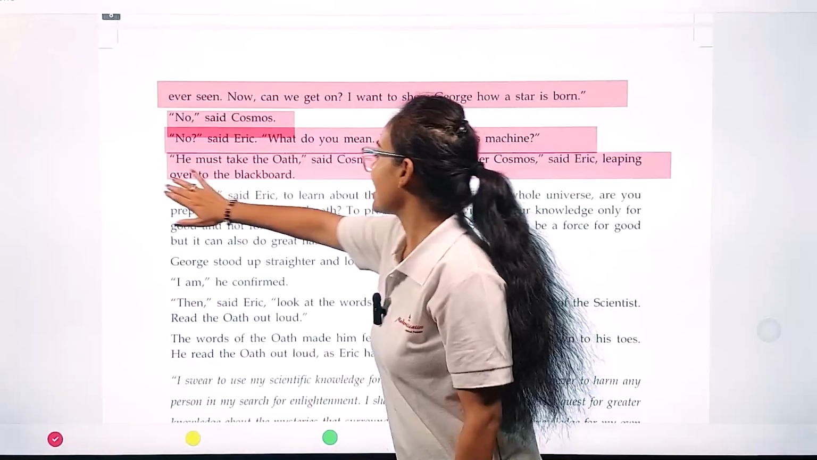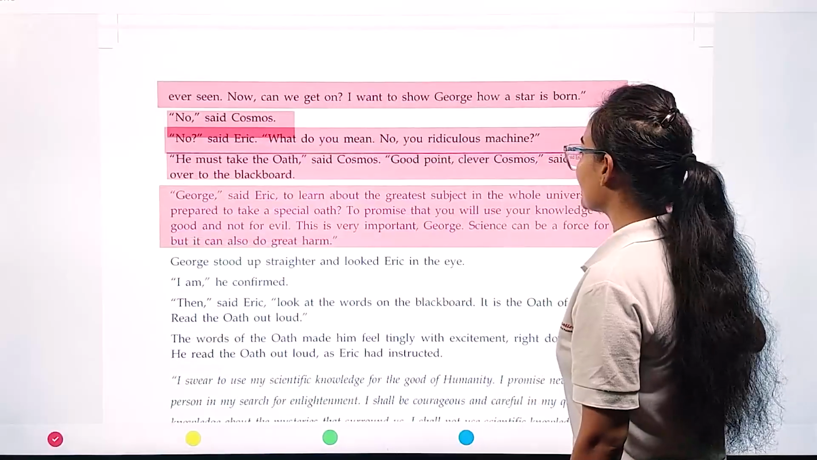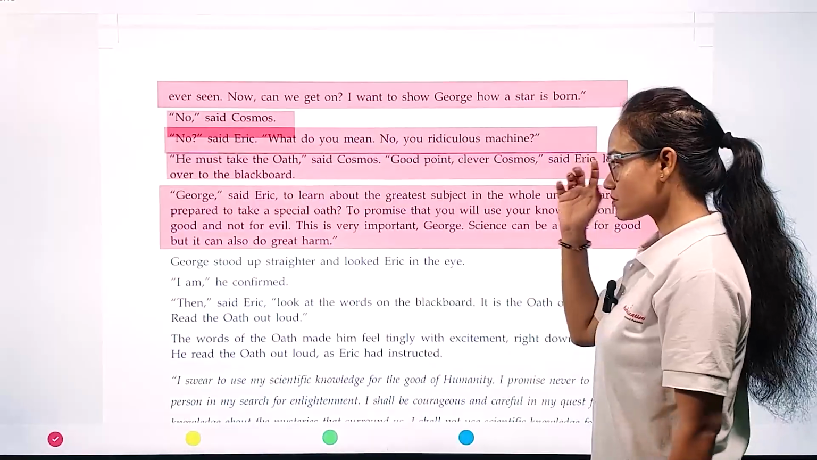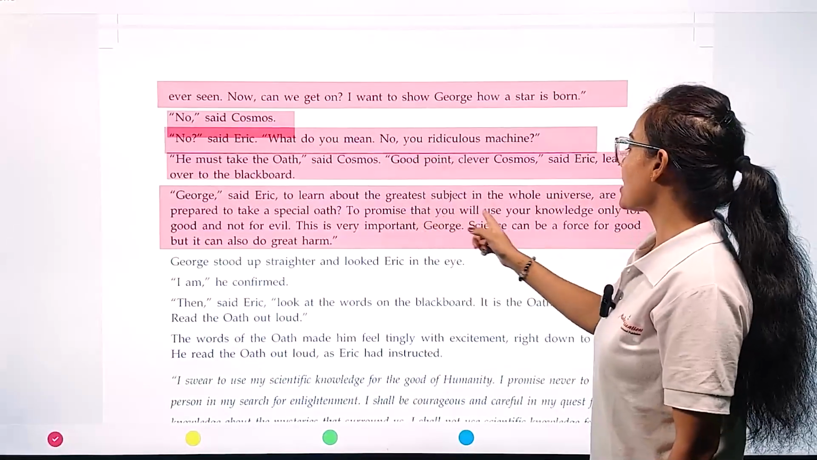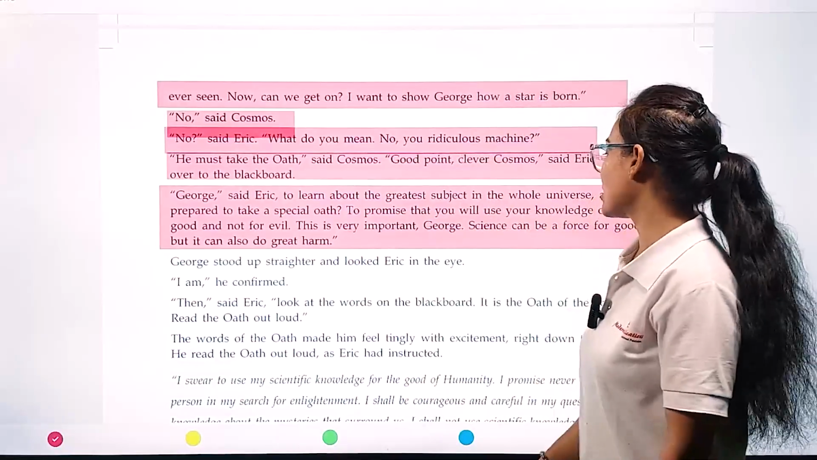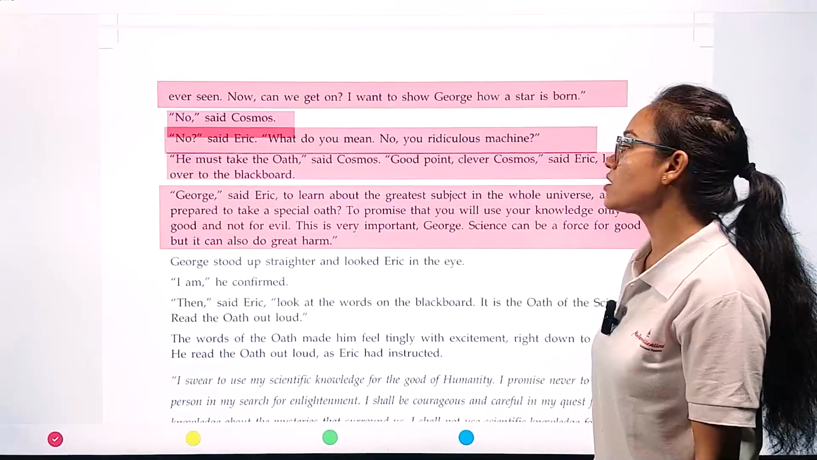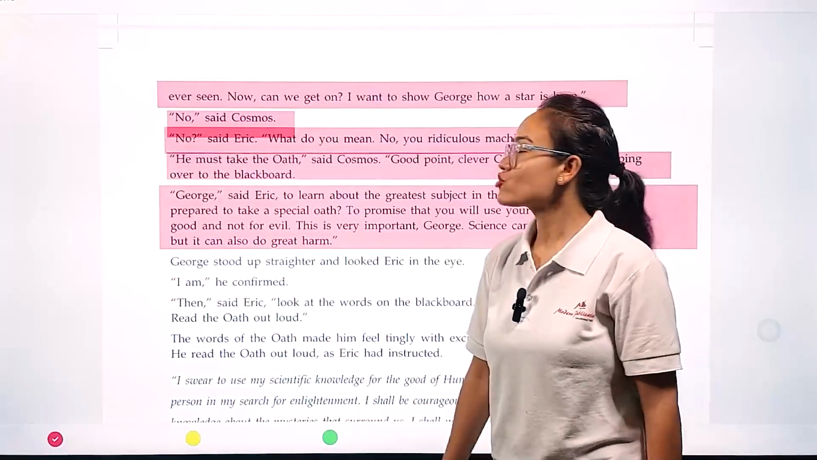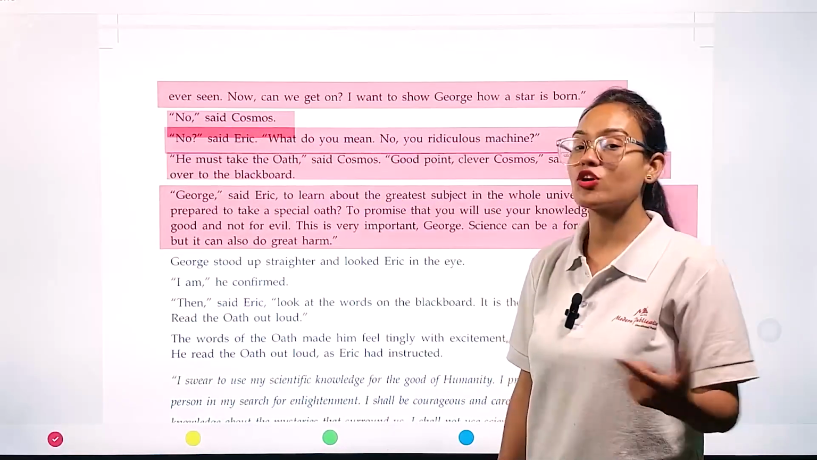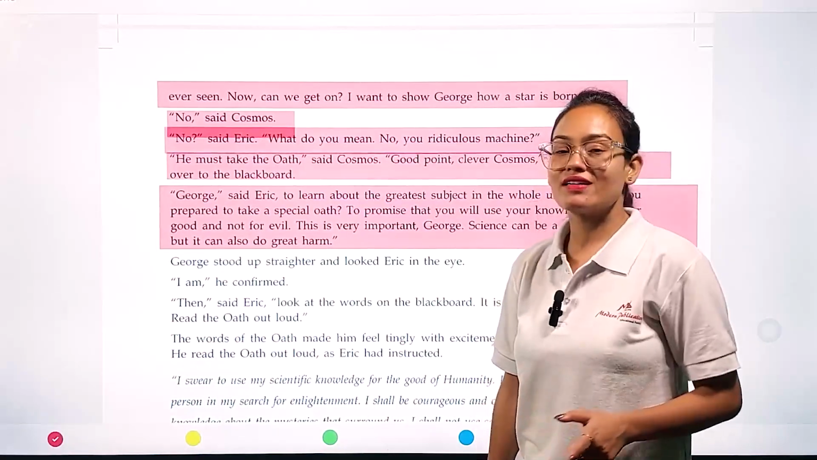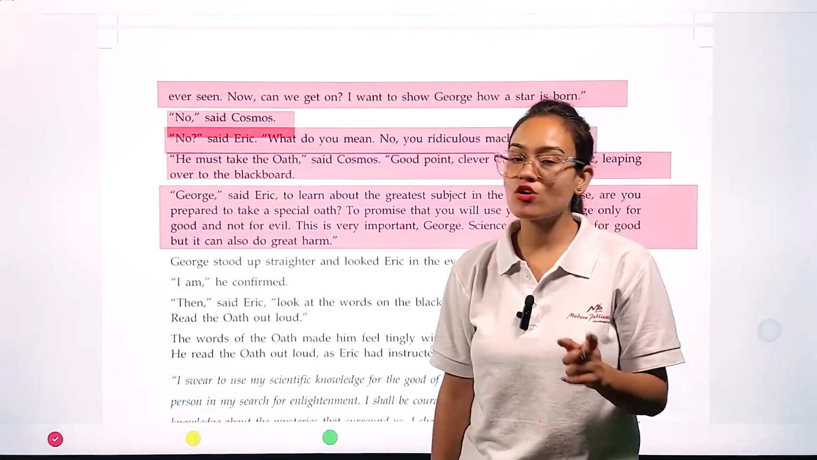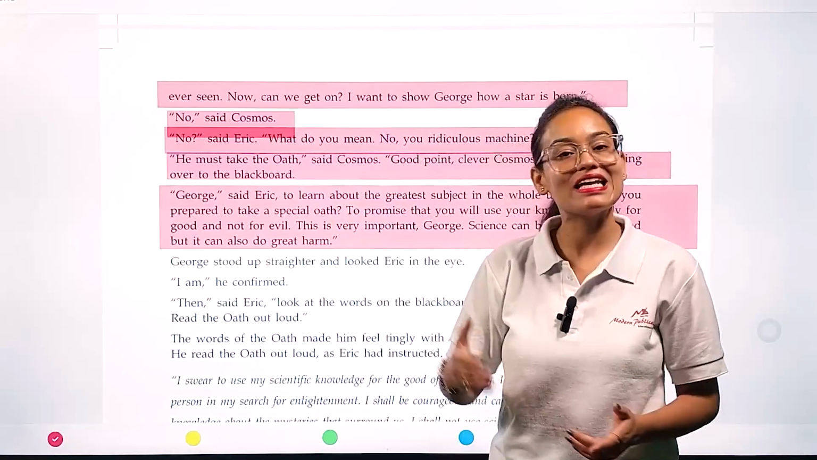"George," said Eric, "to learn about the greatest subject in the whole universe, are you prepared to take a special oath? To promise that you will use your knowledge only for good and not for evil. This is very important, George. Science can be a force for good, but it can also do great harm." So Eric says, George, yes, Cosmos is right. Before proceeding further, before watching that video, you have to take an oath that you are going to use your scientific knowledge for the betterment of humanity. You are not going to use your scientific knowledge in any negative way.